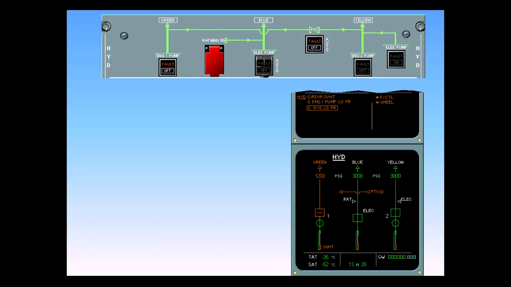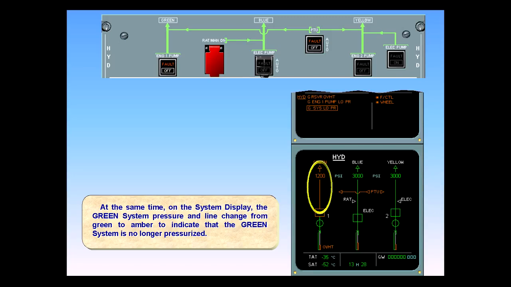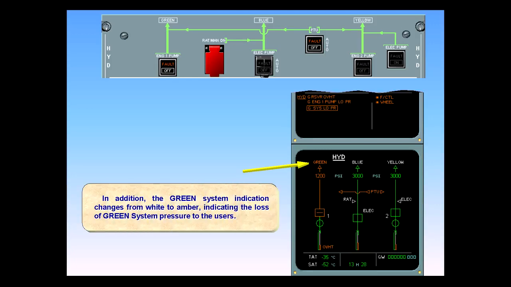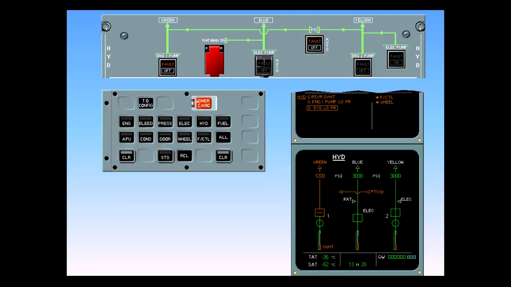At the same time, on the system display, the green system pressure and line change from green to amber to indicate that the green system is no longer pressurized. In addition, the green system indication changes from white to amber, indicating the loss of green system pressure to the users. The abnormal procedure is complete.